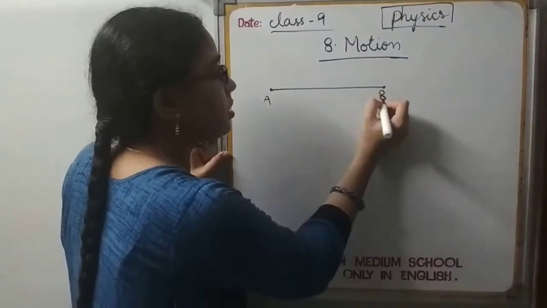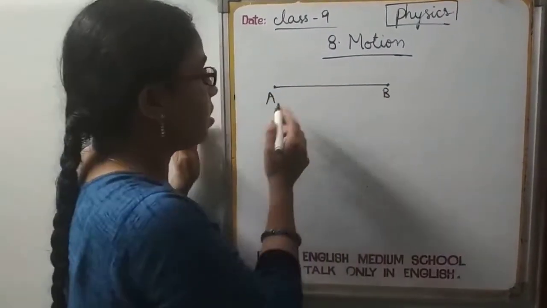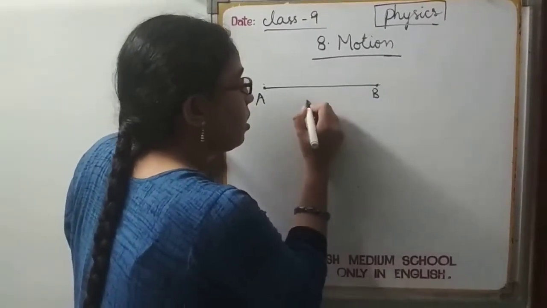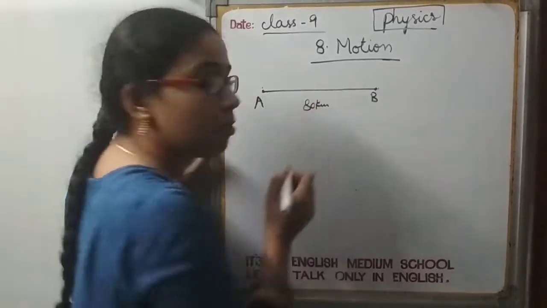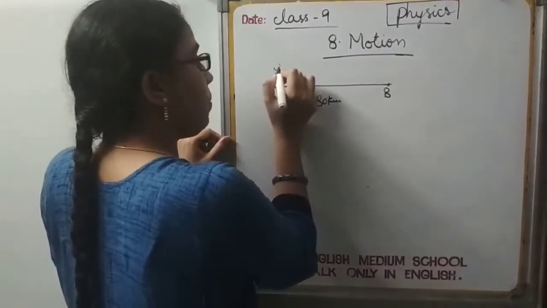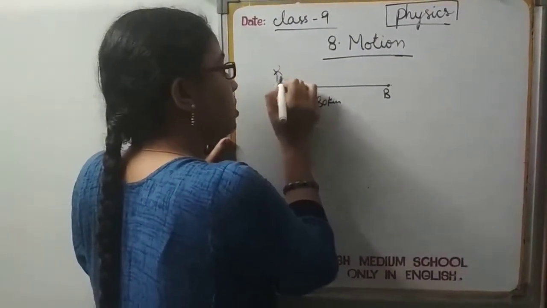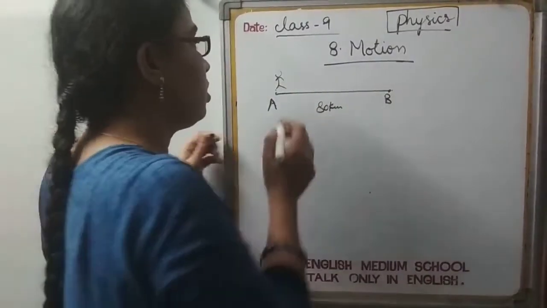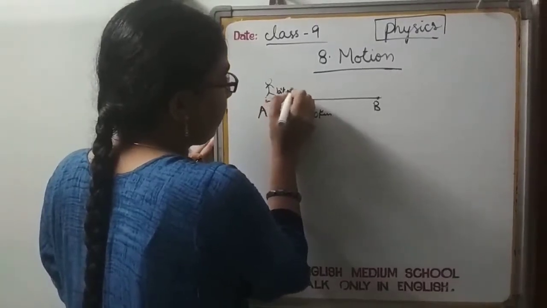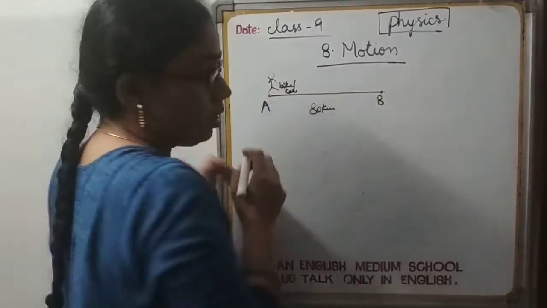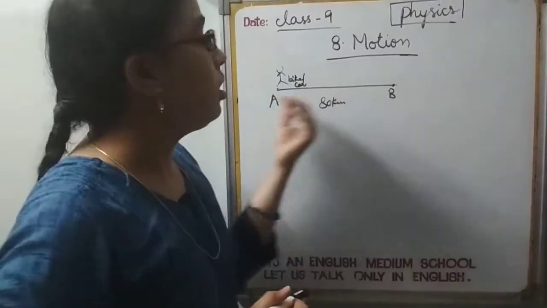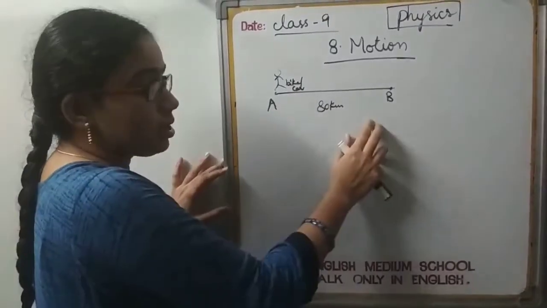Let us consider a car whose initial position is A and final position is B. These two are some 80 kilometers apart from each other. Suppose an object or a person started his journey on a bike or a car, whatever the vehicle might be. He started at A and needs to reach position B, and he has to travel this distance.